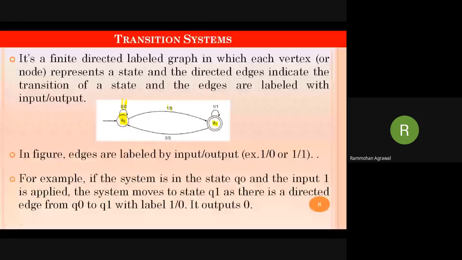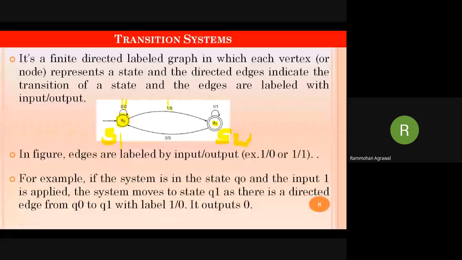This is state 1 and this is state 2. The system changes from state 1 to state 2 only if it receives an input of 1. If you apply an input of 1 at state Q naught, it will produce an output of 0 and change the state from S1 to S2. This is the transition function.